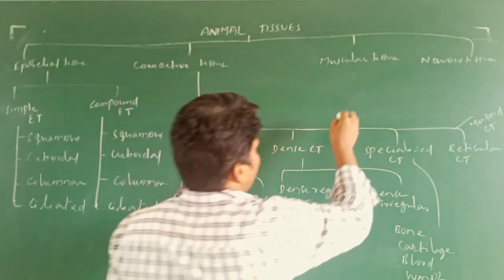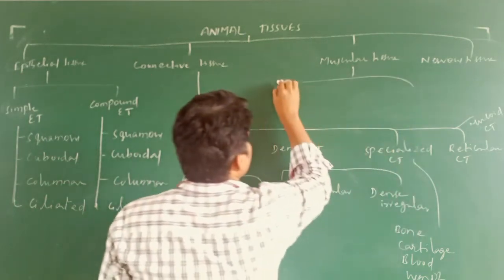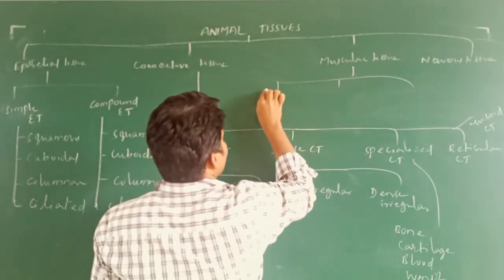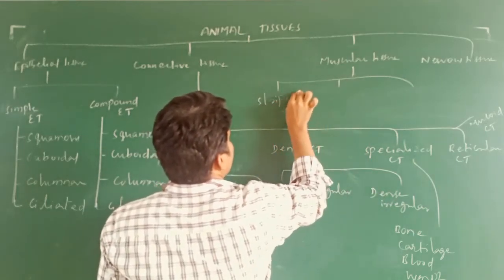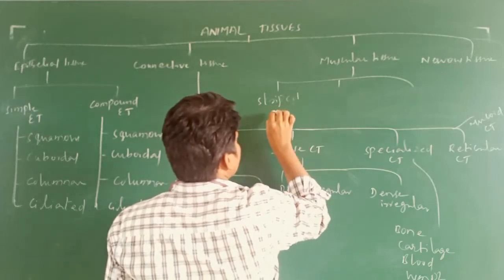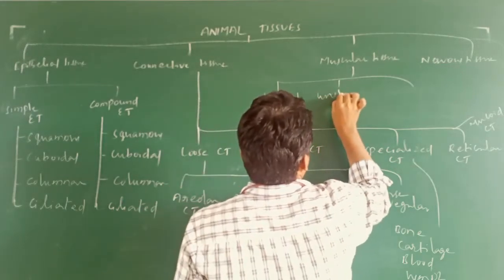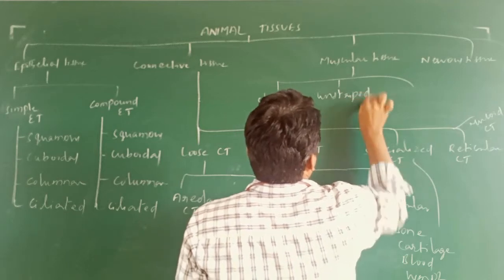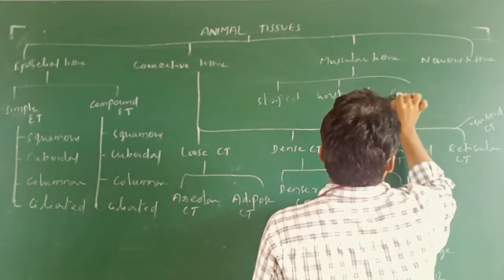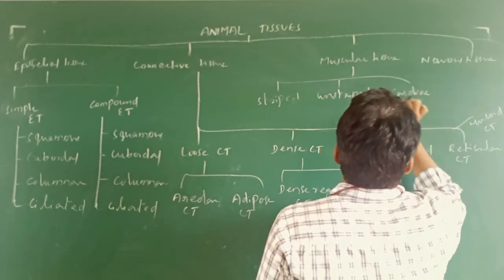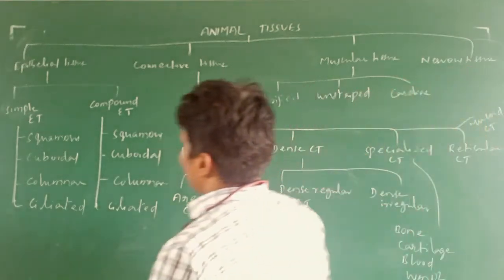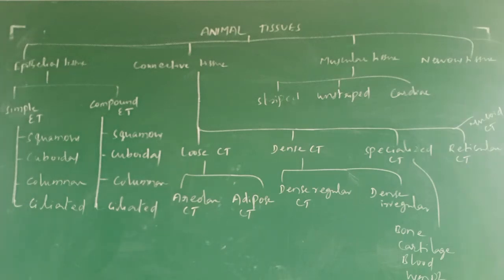Again here it is muscular tissue, given three types. Striped muscular tissue, unstriped, cardiac muscular tissue. Here there is no differentiation. Nervous tissue, there is no differentiation. Okay, do you understand what I am going to say? First I am going to make it, then again I will go through this one. You can understand very clearly.